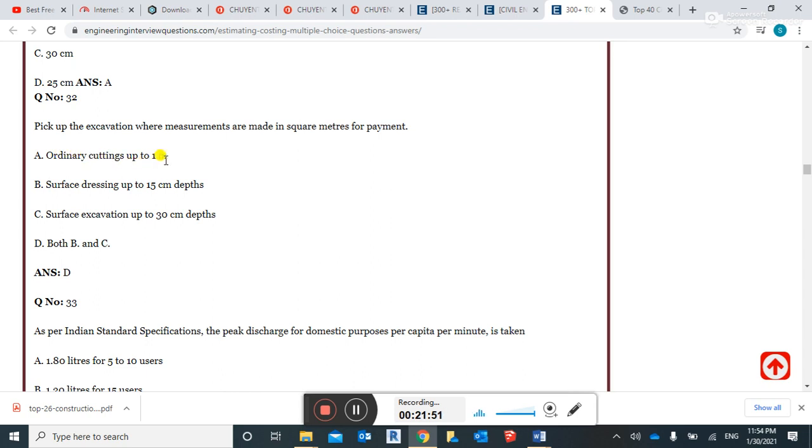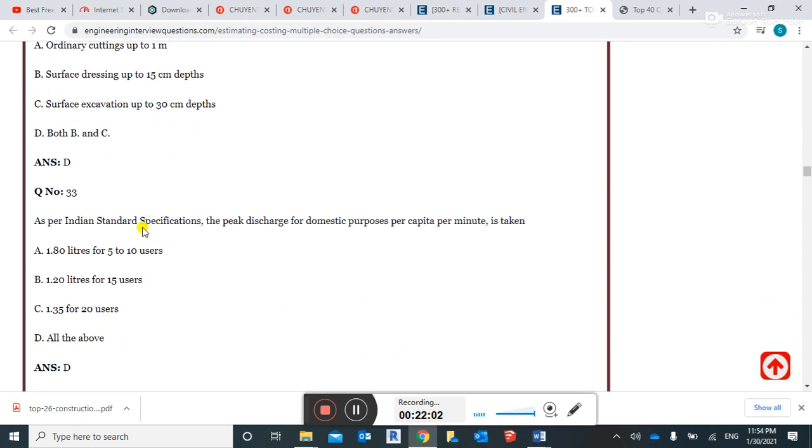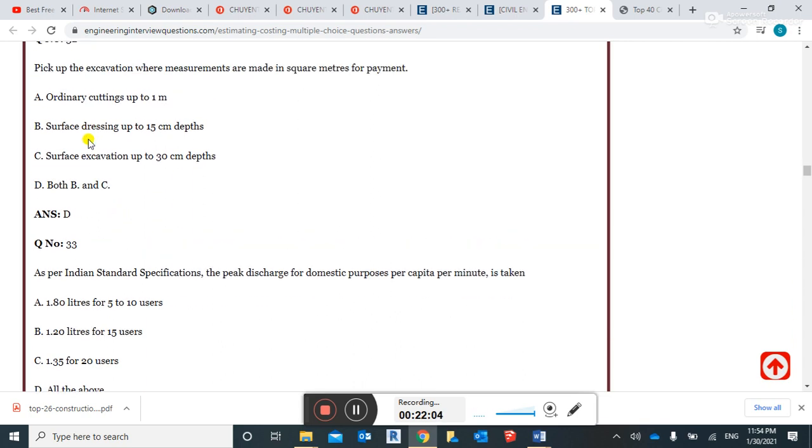Ordinary cutting up to 1 meter. No, this is not correct. Square dressing up to 15 centimeter depth. This is correct, guys. Surface excavation up to 30 centimeter depth. This is incorrect, guys. B and C is the right answer for this question.